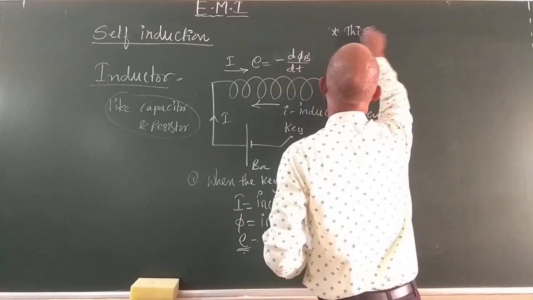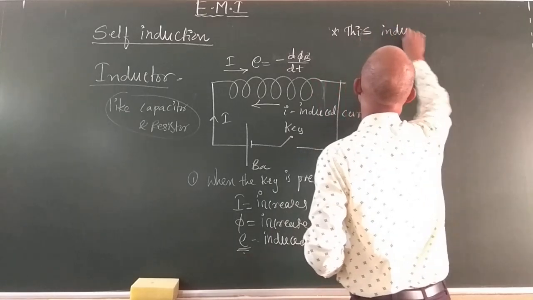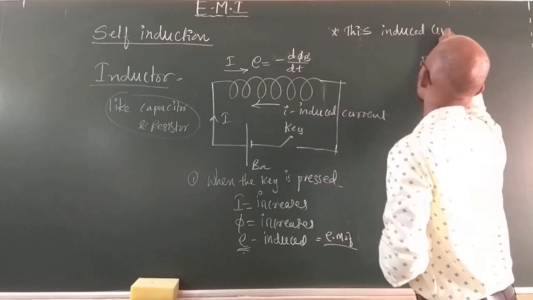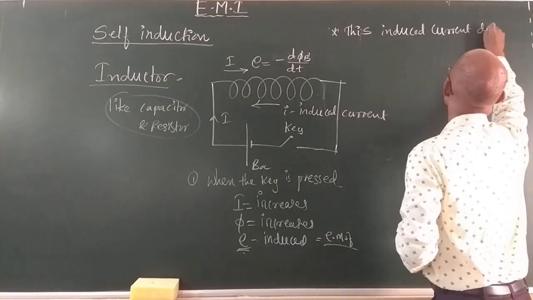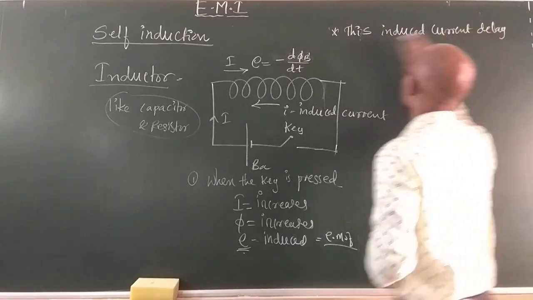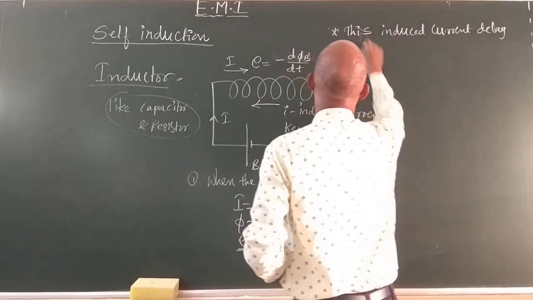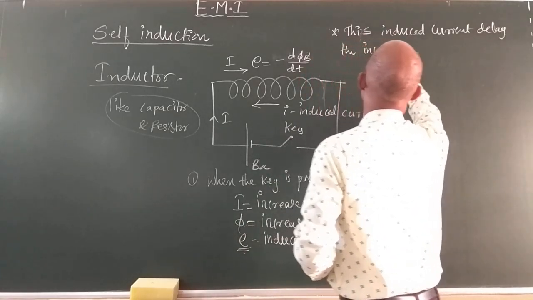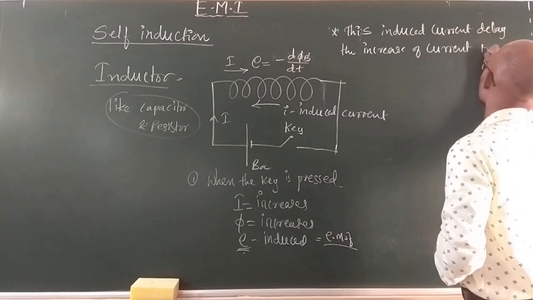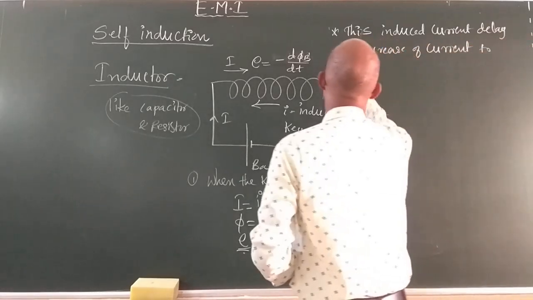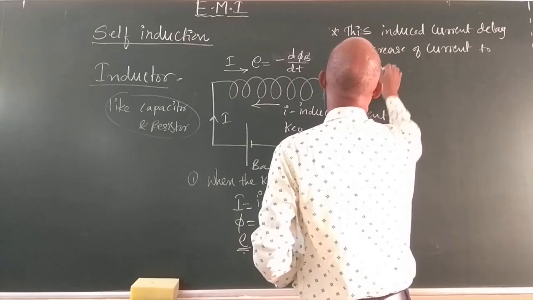What happens? What it does? This induced current delays the increase of current to maximum value.